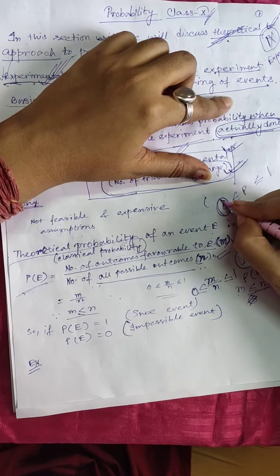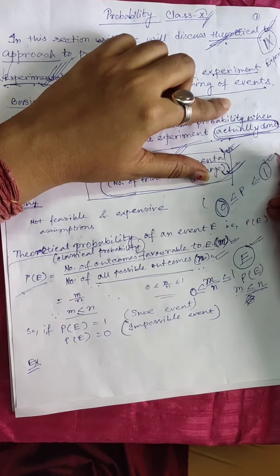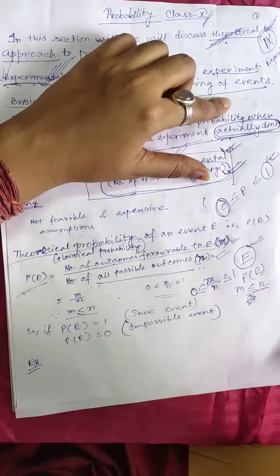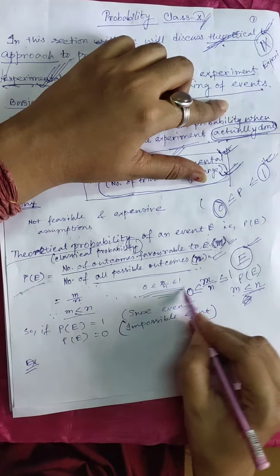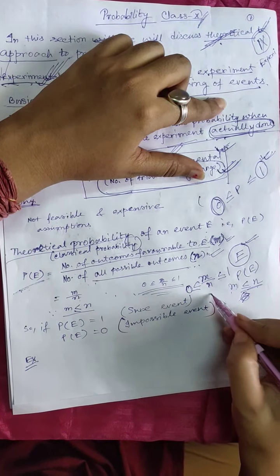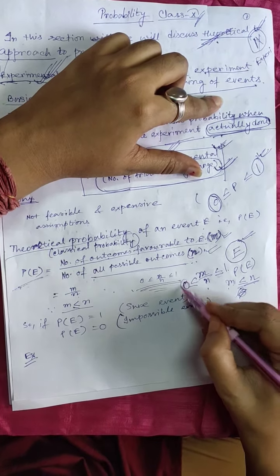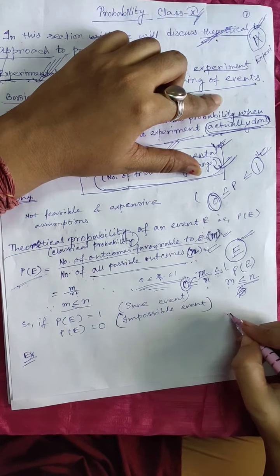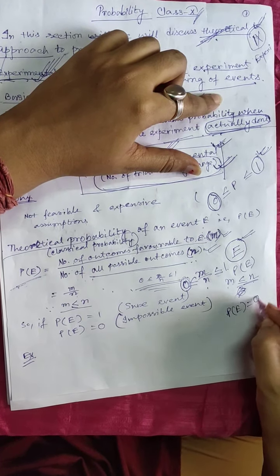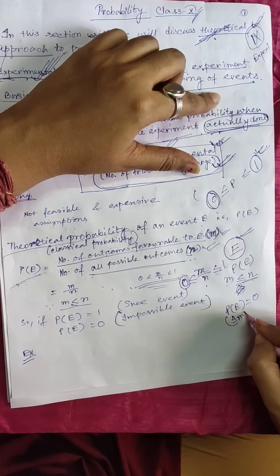Here 0 is the impossible event and 1 is the certain event, or sure event. So this will vary as 0 less than or equal to m by n less than or equal to 1. So when it is 0, then P of E will be written as 0 and we will name this event as an impossible event.